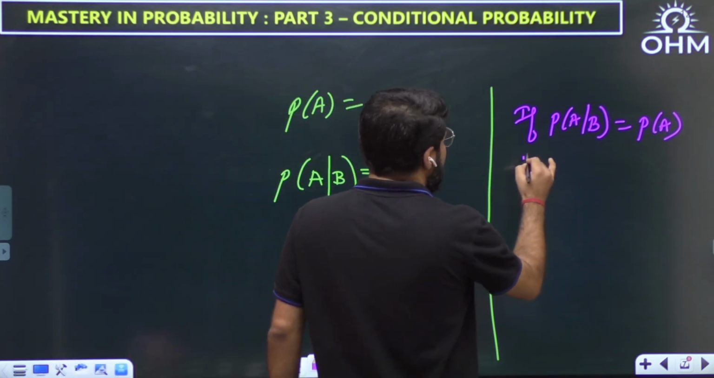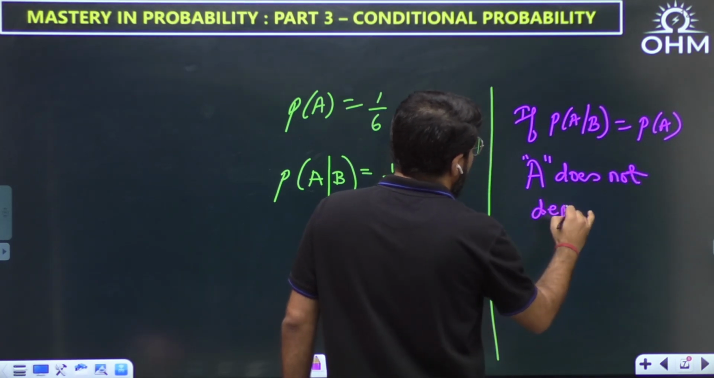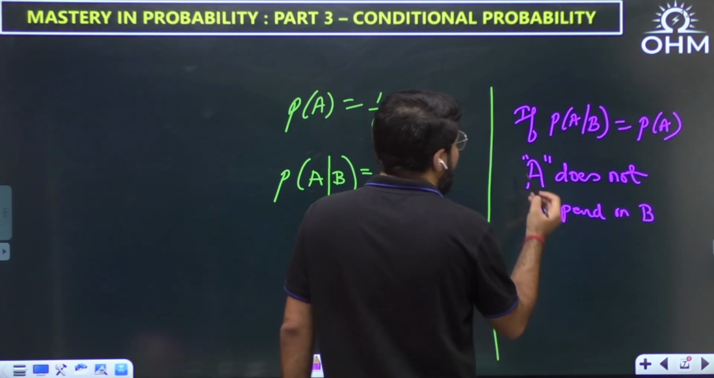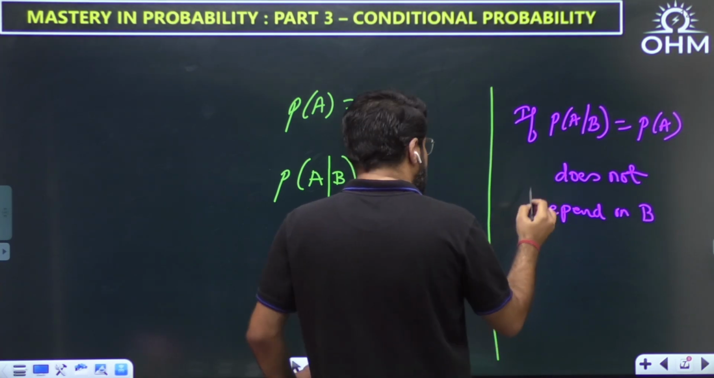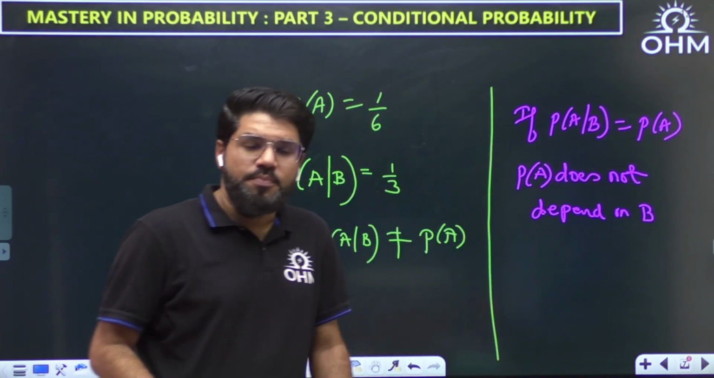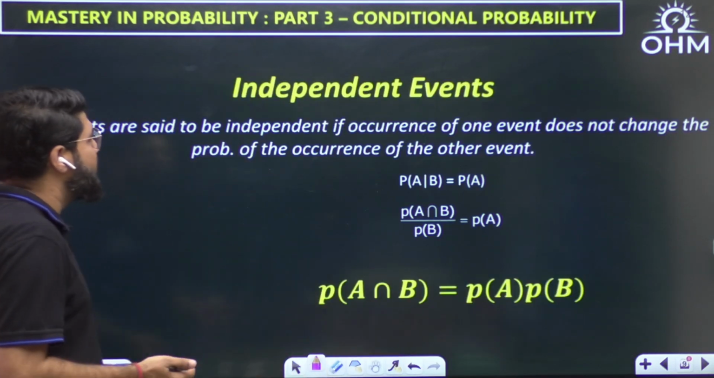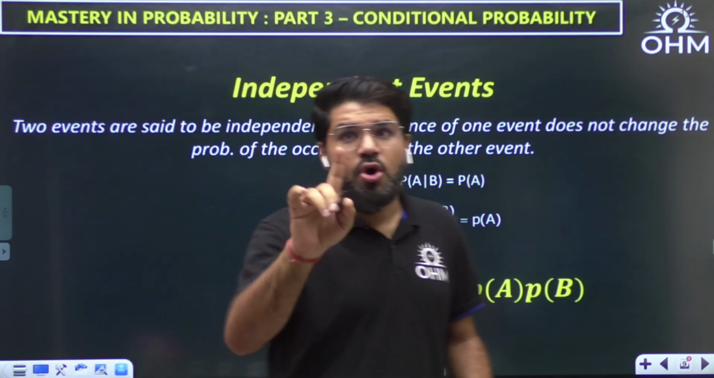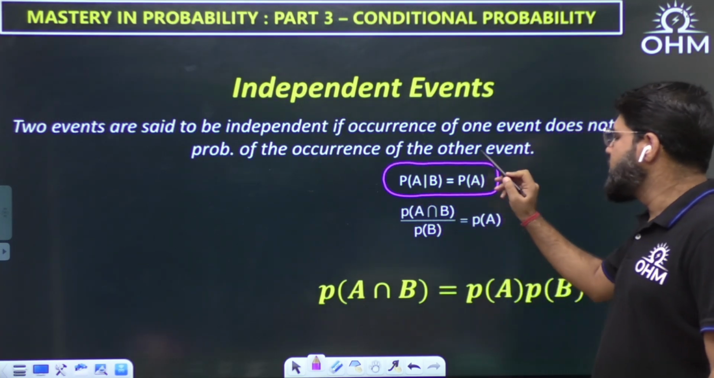That is what we can conclude. A does not depend on B, or at least probability of A does not depend on B. At least I can talk in terms of probability, that the probability of A does not change with respect to B. And such cases we call the events independent events. This is the theory behind independent events. If two events are independent, if occurrence of one does not change the probability of occurrence of other, P of A given B is equal to P of A.